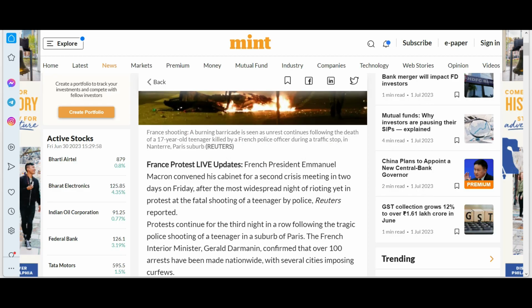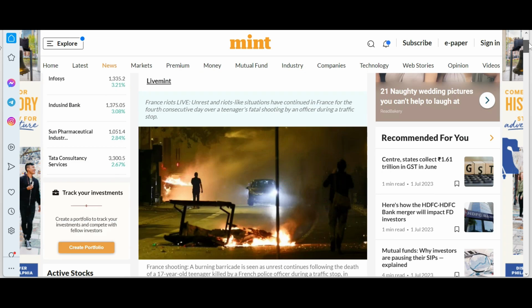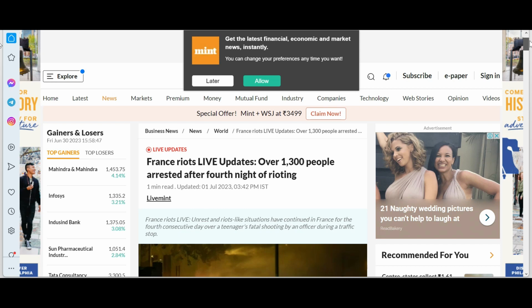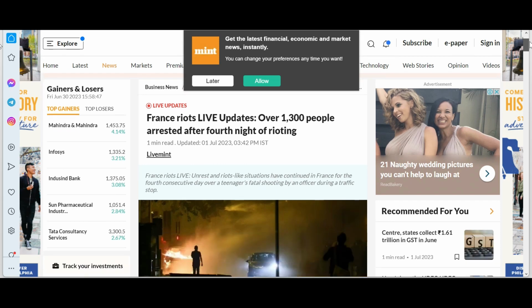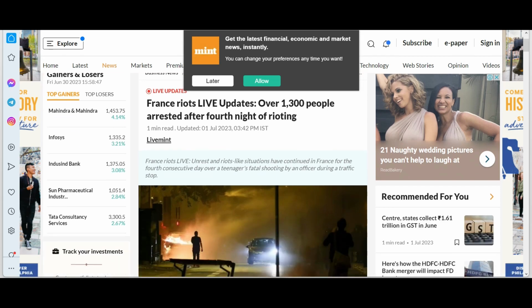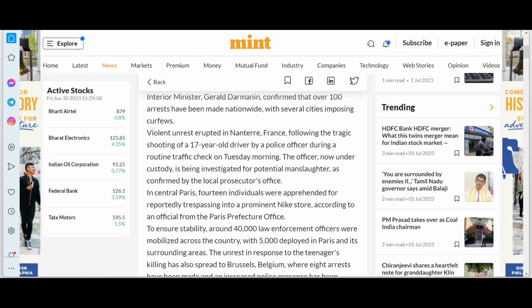So, as we speak, there is a big riot in France and they are trying to curb it. There are 1,300 arrests over a shooting of a 17-year-old driver.